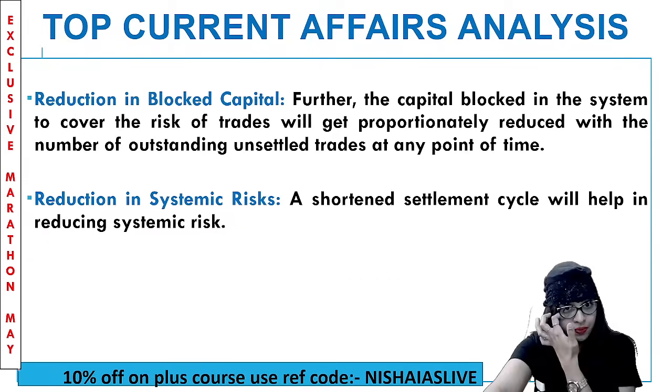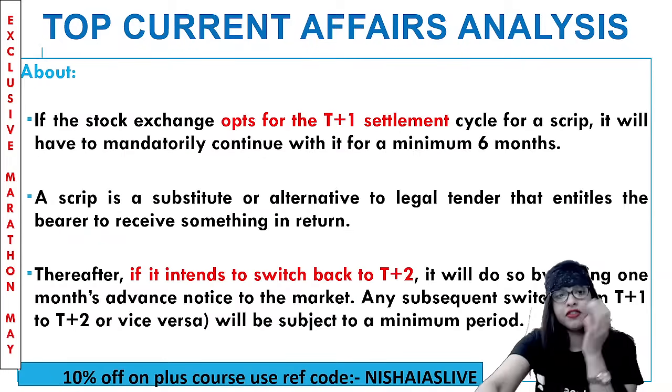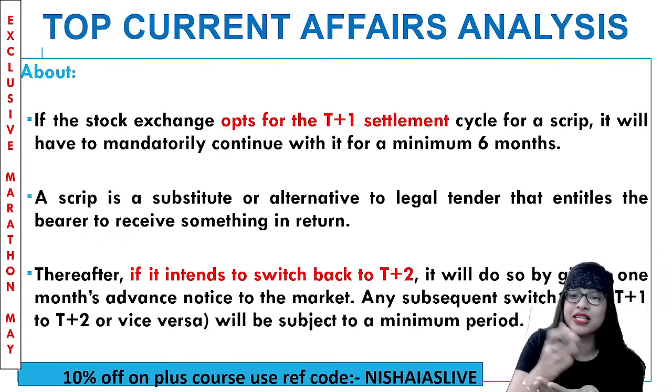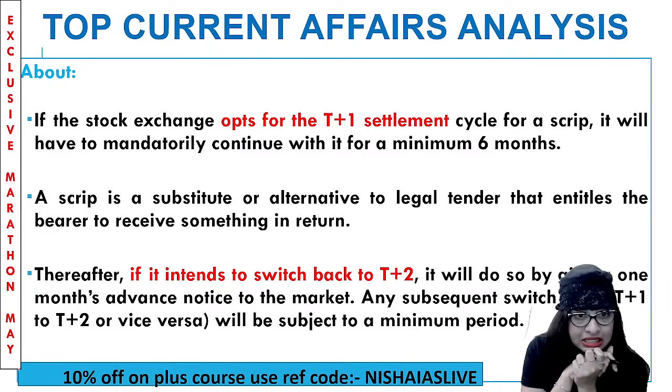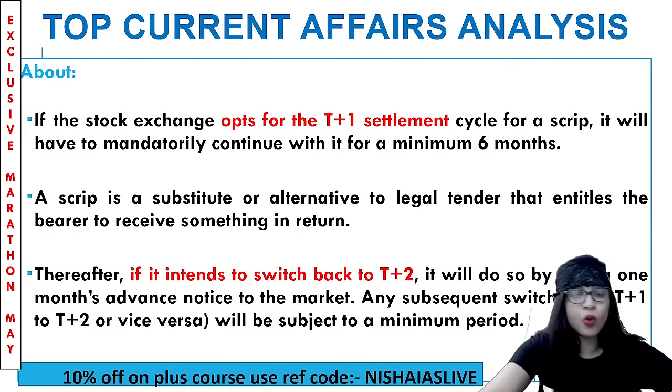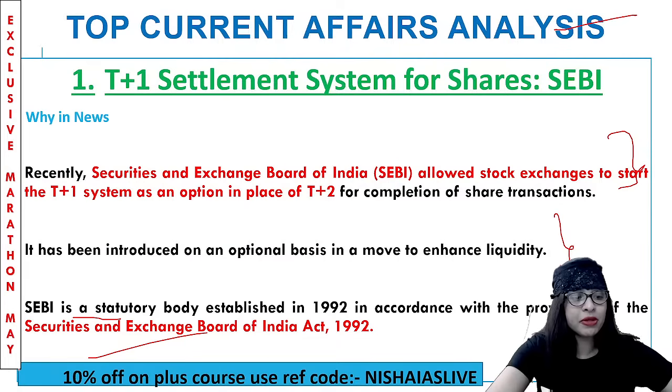So now talking about this particular T+1 and T+2, for example, if the stock exchange is opting for a settlement called T+1 settlement cycle for a scrip, then they'll have to compulsorily continue it for a minimum of 6 months. So now for you to know what is T+1 and T+2, let me quickly tell you what that is.